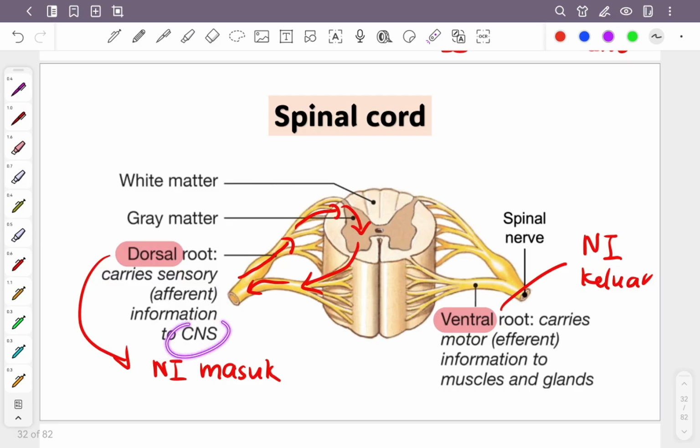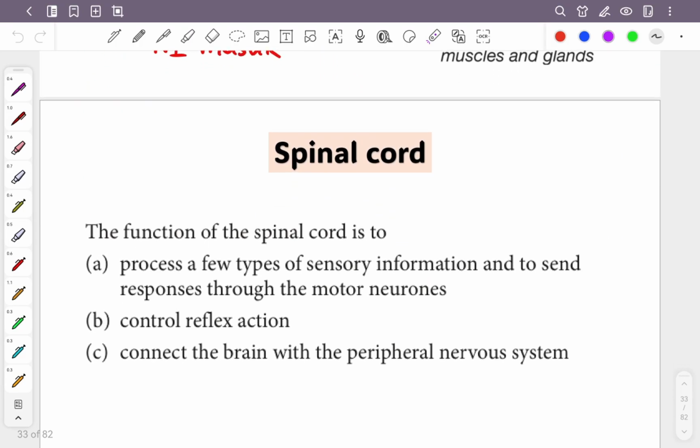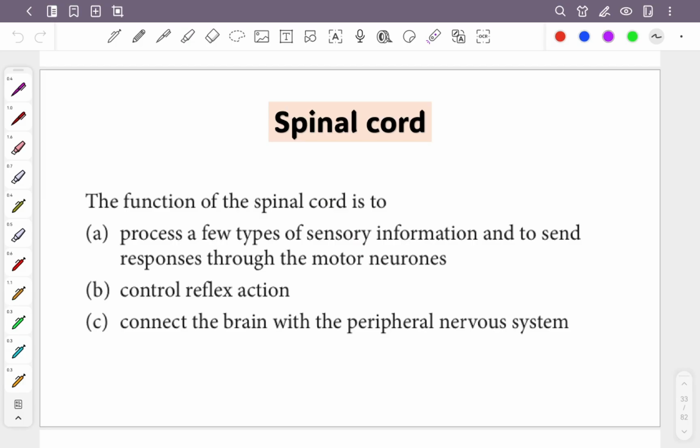Okay, once again, what is CNS? Central Nervous System. Okay. Now this is the function, very important. It also can process like your brain, correct? So that's why it's under the central nervous system, because it processes a few types of sensory information and sends response to the motor neurons. Okay, these motor neurons you haven't studied, we are going to study later. So you remember this first. And then control reflex action. You also haven't studied what is reflex action, but we are going to see. Connect the brain with the peripheral nervous system.